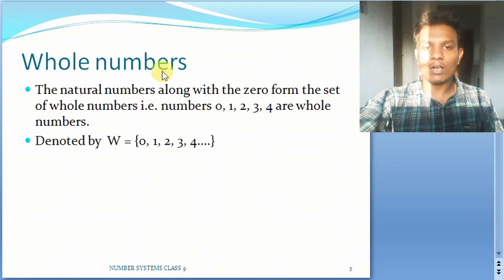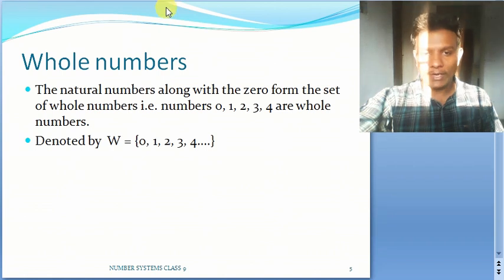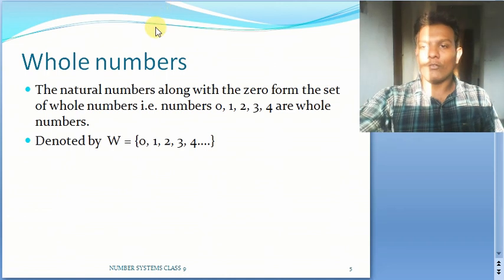That is what we call whole numbers. Basically, whole numbers are nothing but all the natural numbers including 0. The basic difference between natural numbers and whole numbers is the fact that only 0 is included in this set, nothing new. So then we are with 0 and all positive numbers. What else is missing? That is nothing but our negative side.